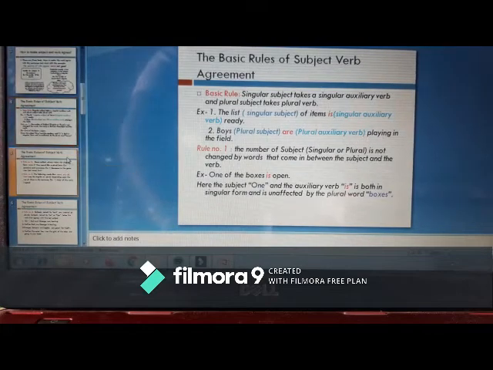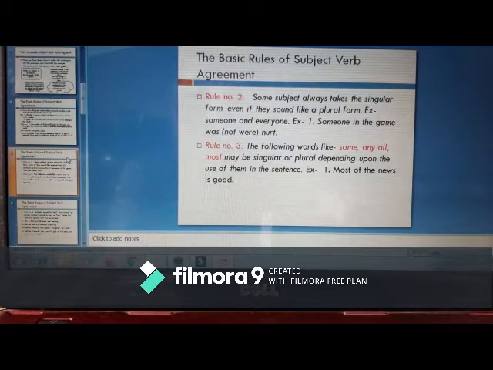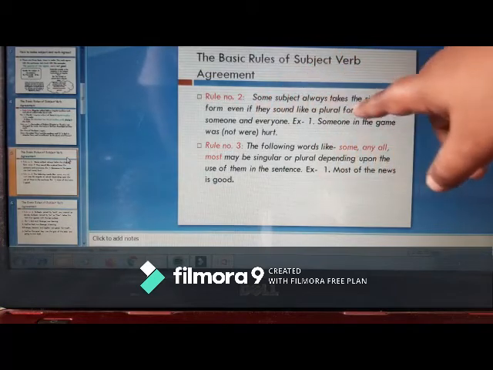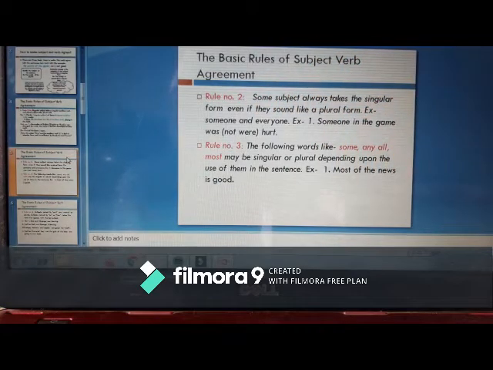Rule number 2: some subjects always take the singular form even if they sound like a plural form. Examples: someone and everyone. For example, someone in the game was hurt. Here we are talking about someone, so your sense may think that it is a plural verb, but it is not.